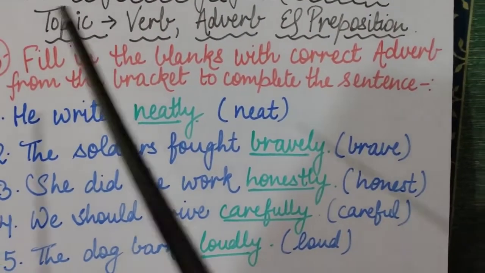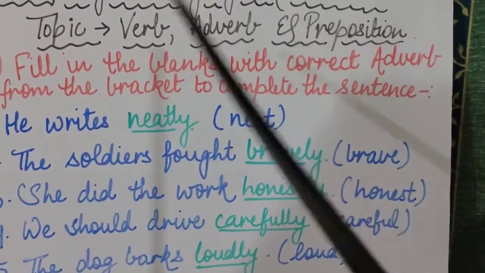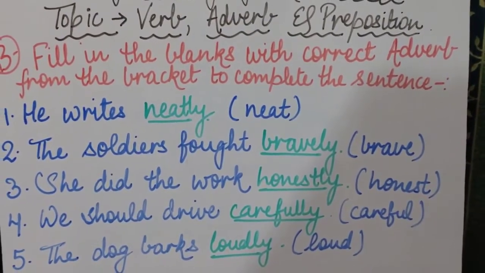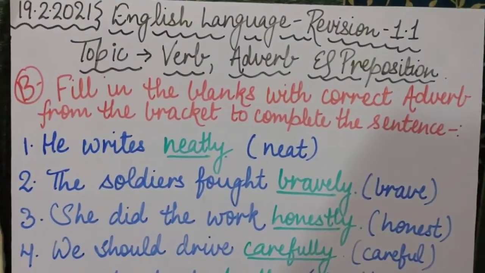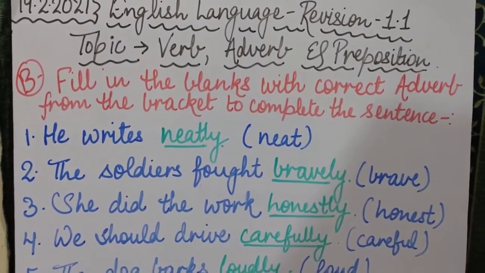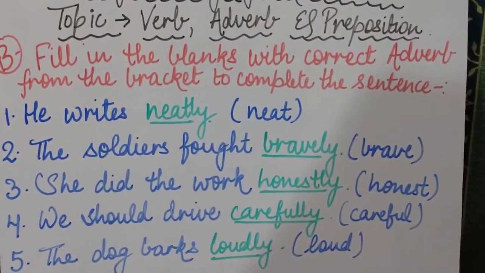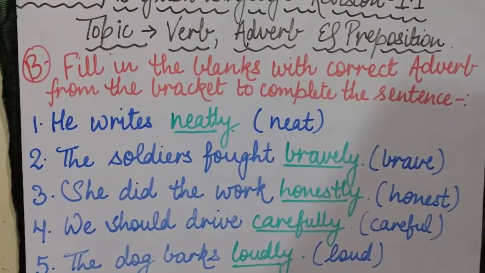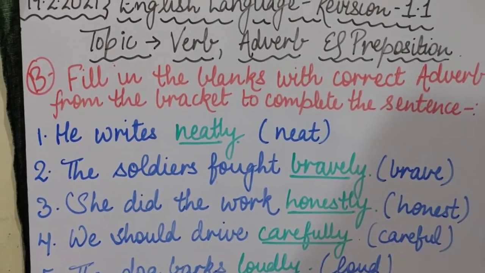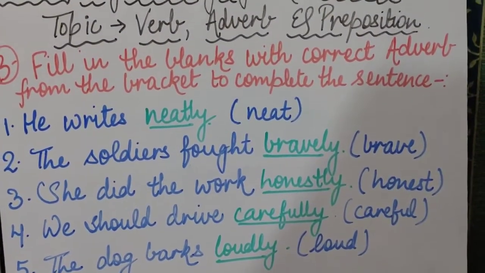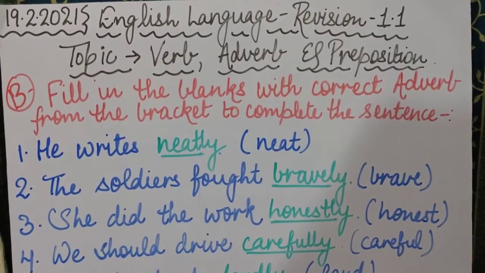Action words कौन से थे हमारे? Verbs. So this topic is in sequence. पहले हमने verb पढ़ा, फिर verb के बाद हमने adverb पढ़ा. Verb पढ़ने से हमें ये पता चला कि verbs वो होते हैं जो हमारे action words होते हैं, हमारा कोई भी काम करने वाले words, those words are known as verbs. अब उन verbs के बारे में कुछ और जानकारी जो word देता है, that word is known as adverb. Is that clear? किसी भी word के बारे में कुछ और बताता है जो word, कि वो कब हुआ, कैसे हुआ, how, when, where. The action is done, then that word is known as adverb.